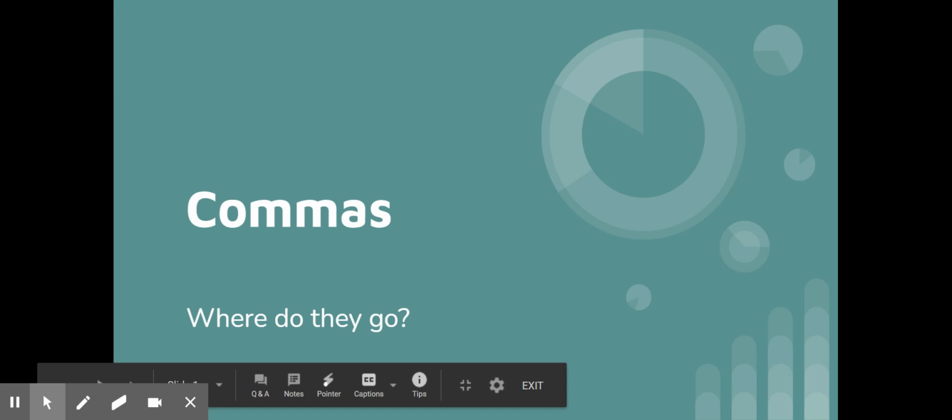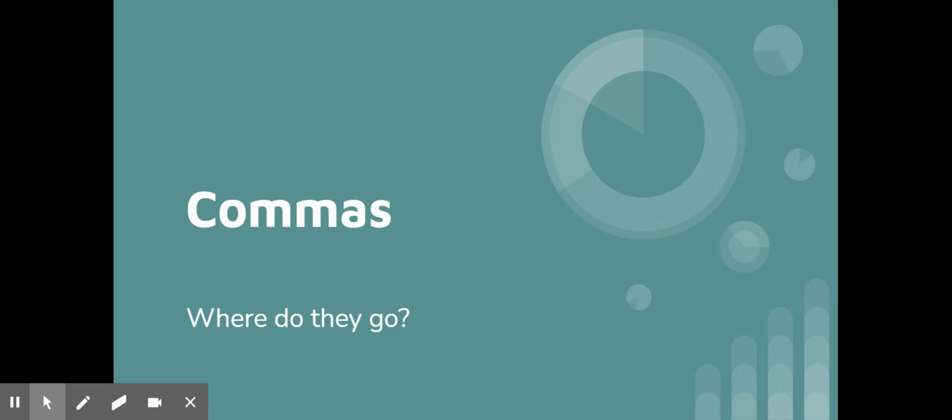All right, let's talk about commas very quickly. The thing with commas is a lot of times people tell me, well, I put commas where I think they should go, or I put commas where I feel they should go. But we should put commas where we know they should go. There's a logic behind their placement.